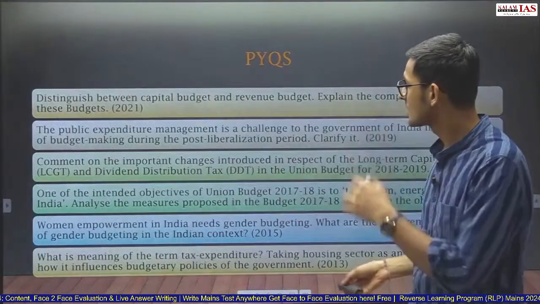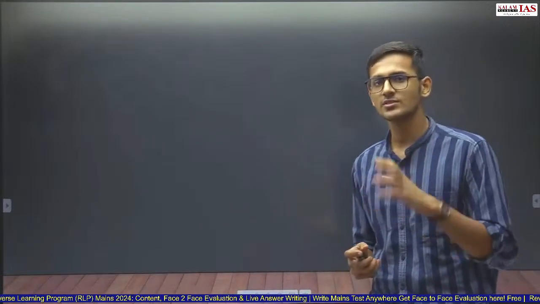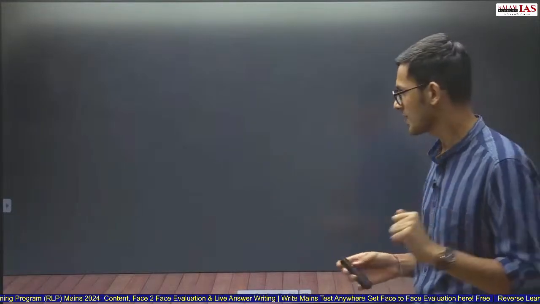Now we move forward. Once we have understood why we should read the budget, we will read it to identify what the objectives of the government are and what initiatives the government has taken to achieve those objectives. That will be our focus. What are the major schemes that the government has introduced in this budget? What are the major initiatives that have been taken? Or also, what are the major changes that the government has made in the tax structure of the country in this particular budget? So these things will be important for this year's mains perspective.